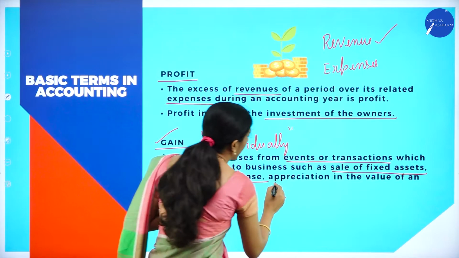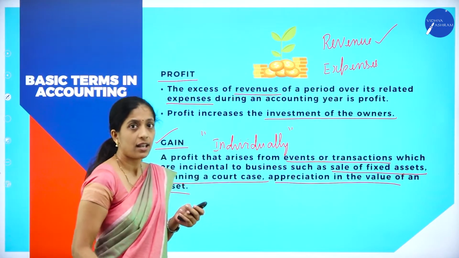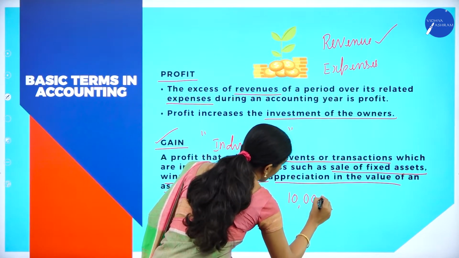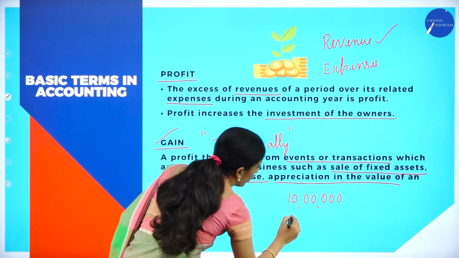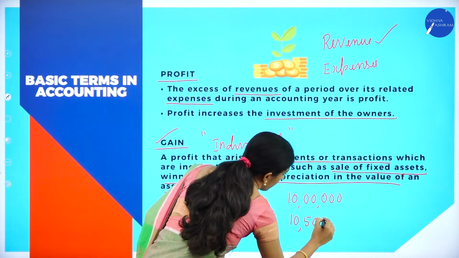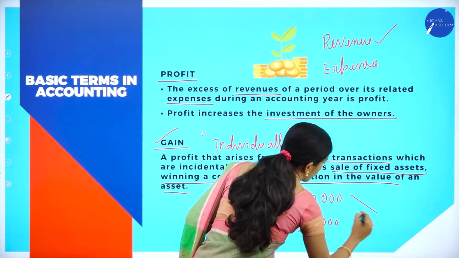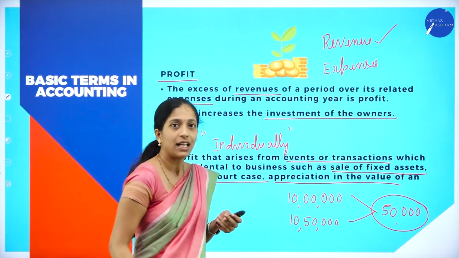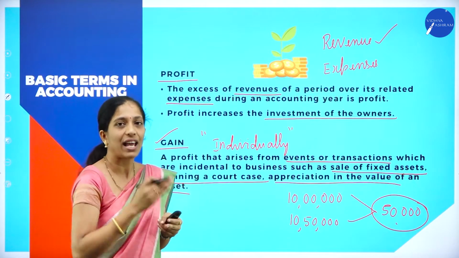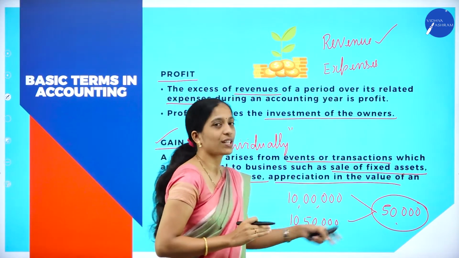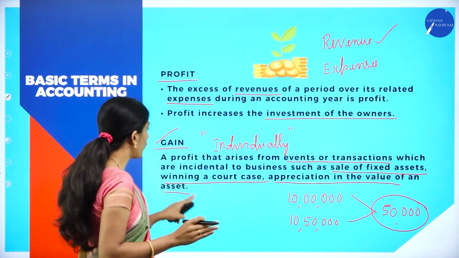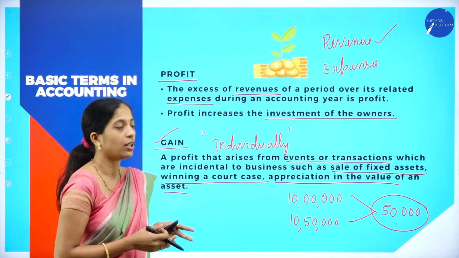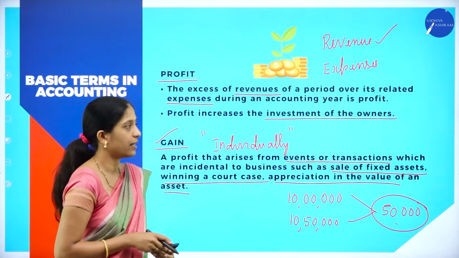For example, if we take appreciation in the value of asset. For example, if the value of land was rupees 10 lakh, now it has been increased to 10 lakh 50,000. So what is the appreciation here? It has been appreciated by 50,000. Now what is this 50,000? It is the appreciation, that is increase in the value of land. So this 50,000 is called as what? Gain. In the same way, winning of a court case, it is also gain for the organization. Hope you are clear with these two terms.